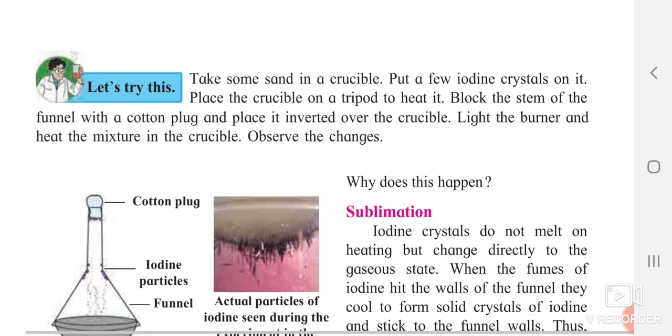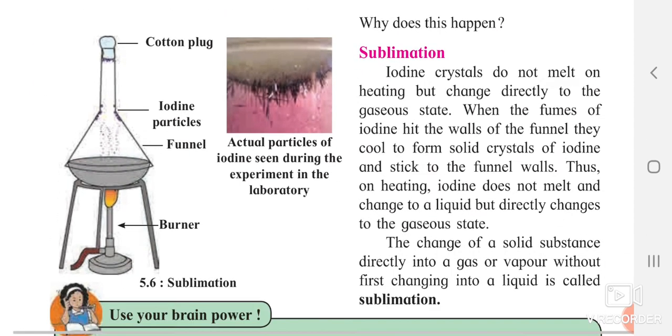Now the next part is sublimation. What is meant by sublimation? I will just tell you. They have given you one activity: they have taken a burner and a lid, and in that they have added some iodine particles. They heated it from below. After some time you can see that those iodine particles are getting collected on the inverted funnel. So why did this happen? That we will see.